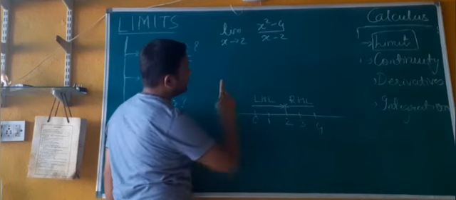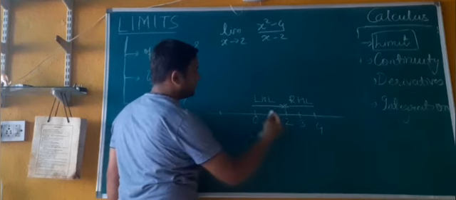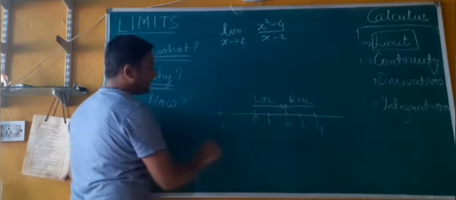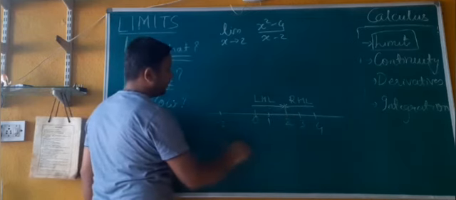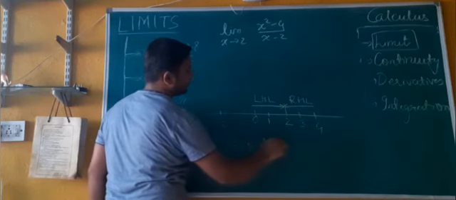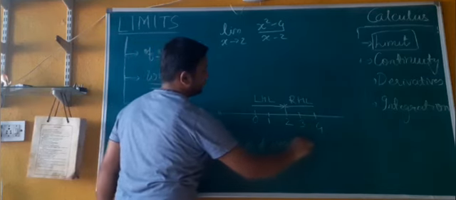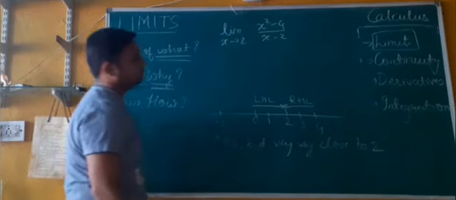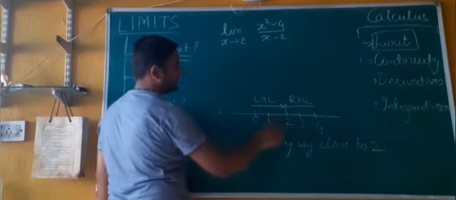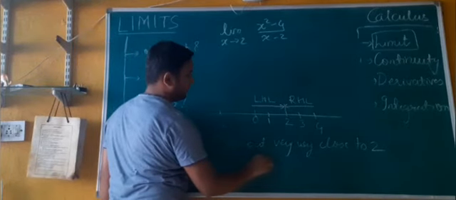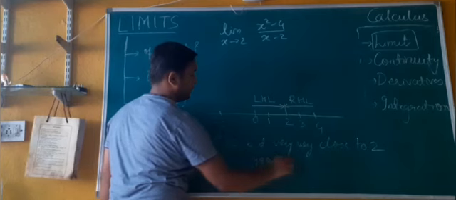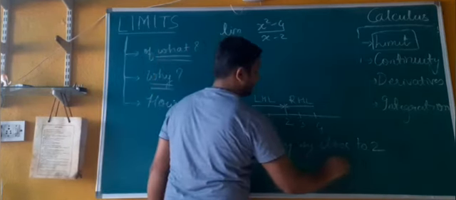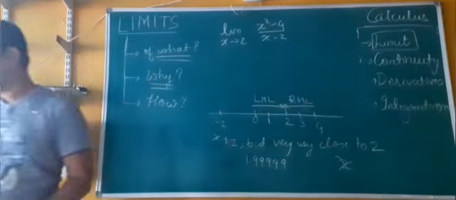Now let's see the different values of this function at different intervals. Approaching 2 means it is not exactly equal to 2, but it is very very close to 2. That means it can be 1.99999 and so on, but it will never be 2.